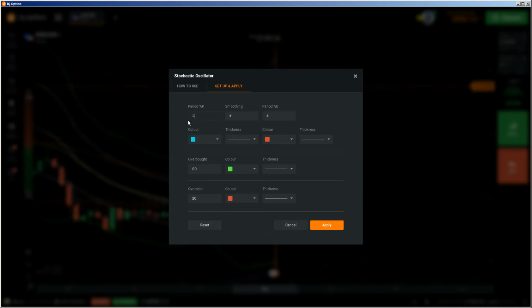So here the period we set to 5, because we have only 1 minute expiry time. Then the overbought area is 90, and the oversold area is 10. Yes, we have to adjust this a little bit. This is a fast line, a fast stochastic, and this is a slow stochastic, and this is how it is smoothed, so it will be a better line.